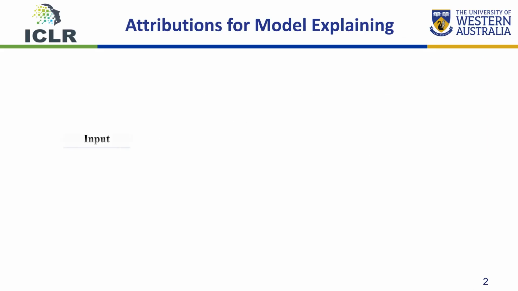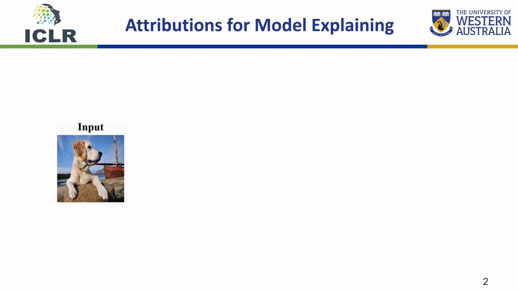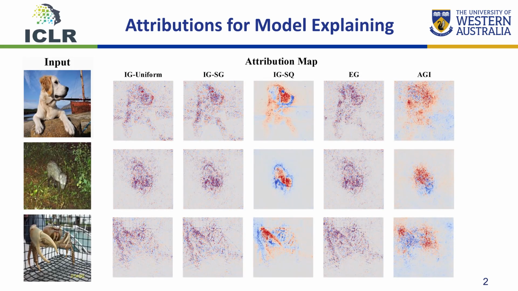Nowadays, deep neural networks have shown remarkable performance for many real-world applications. Despite their outstanding performance, deep models are considered black box models, making it difficult to extend them to high-stakes applications. To provide an understanding of the model prediction, attribution methods provide a way to compute the importance of each input feature to the final prediction.